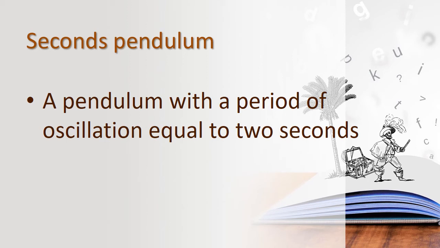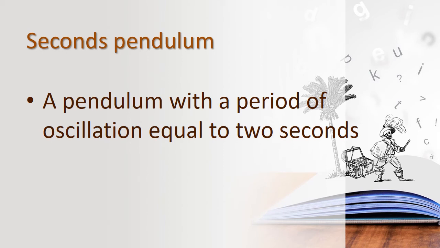And then we have learnt about length. What is meant by length? The string is suspended. If you calculate the distance from the tip of the string to the center of the bob, that is called the length of the pendulum.